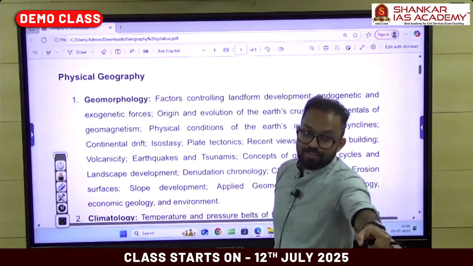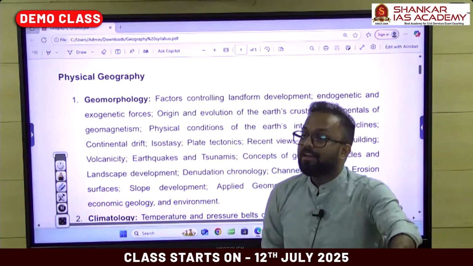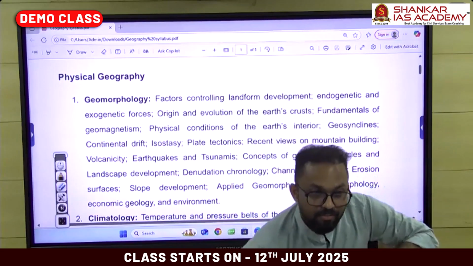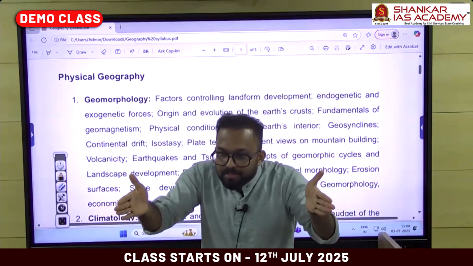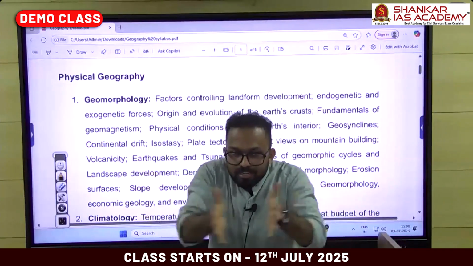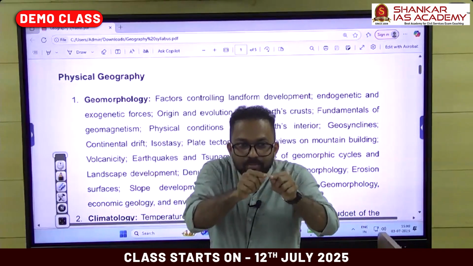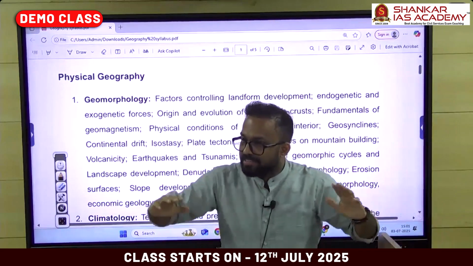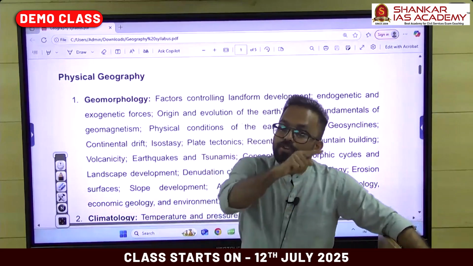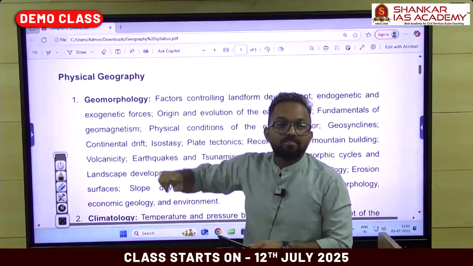Convergence of continental plates has created the fold mountain. Fold mountain is simply when you crush two papers from two sides. A kind of folding can be seen, right? The same thing, when it is there on the Earth's surface, it creates certain undulations on the Earth's surface. These are called a fold mountain.